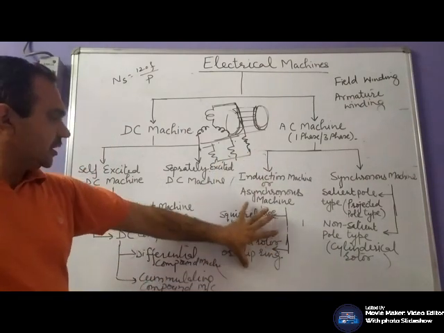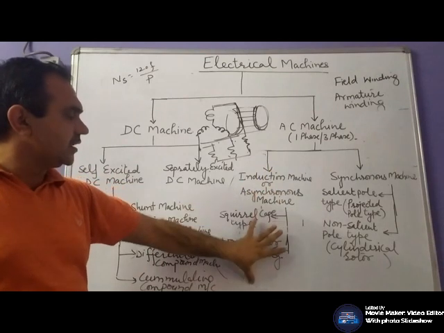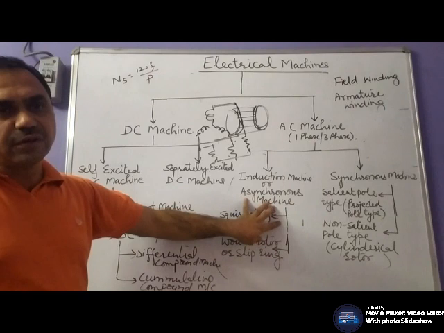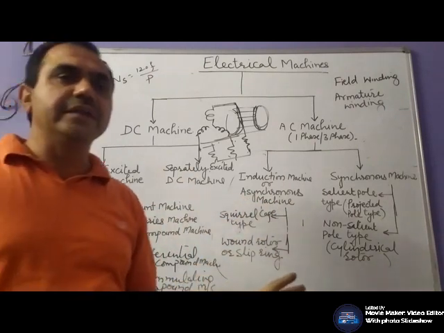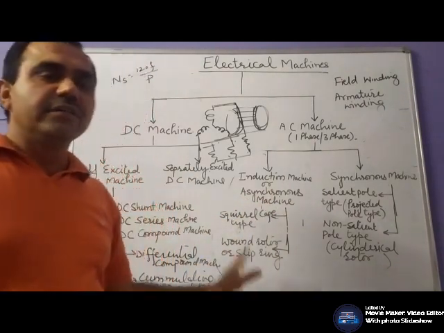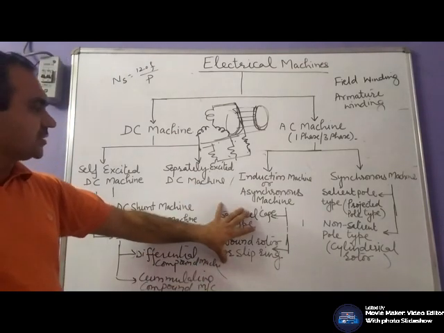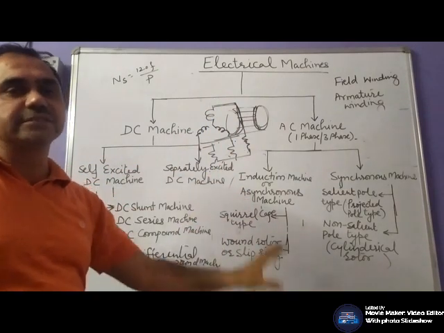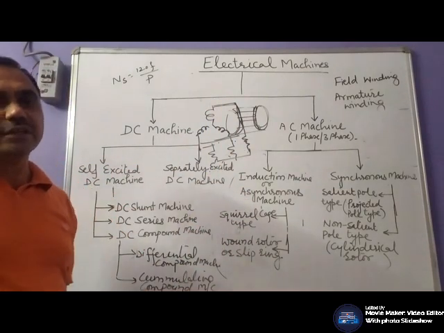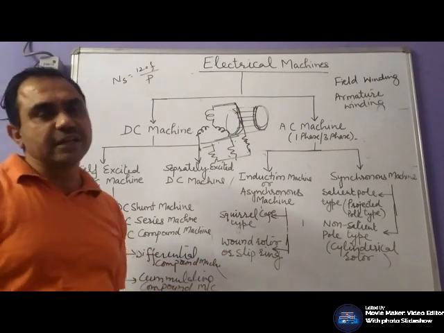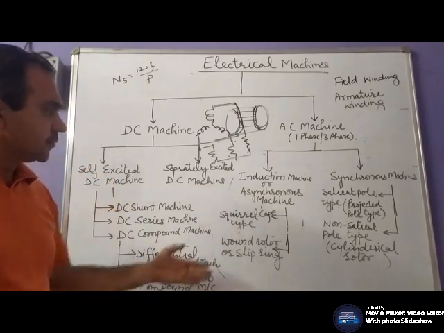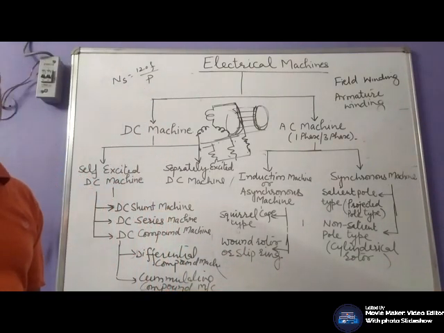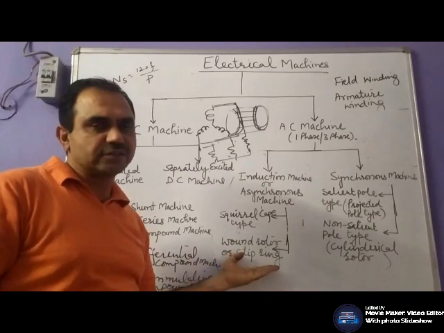It means in case of induction machine, whether we have the wound rotor or the squirrel cage induction machine, we have the armature winding placed on the stator side. We have no field winding, and in place of field winding we have conductors or coils placed on the rotor side which are short circuited. Or in case of wound rotor, certain external resistance is connected. That external resistance may be used for speed variations also, or to provide high starting torque.